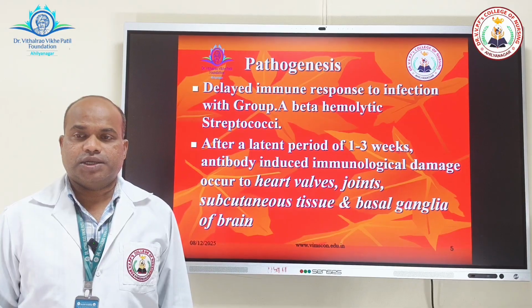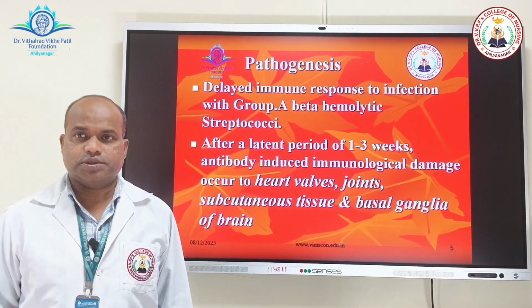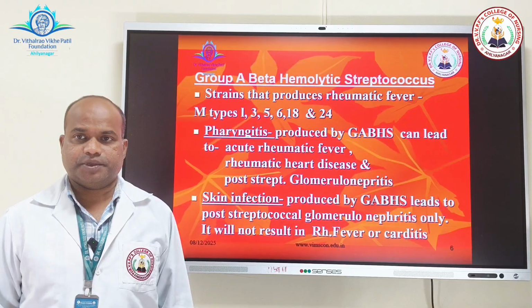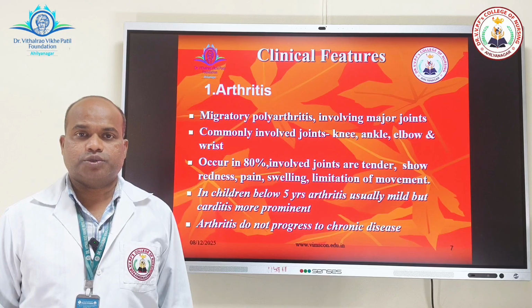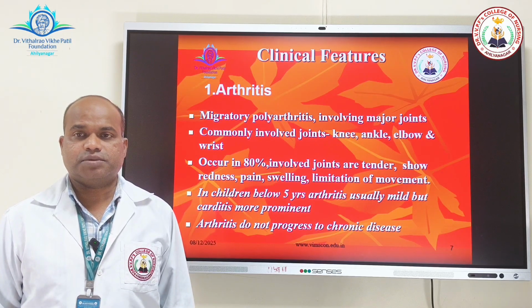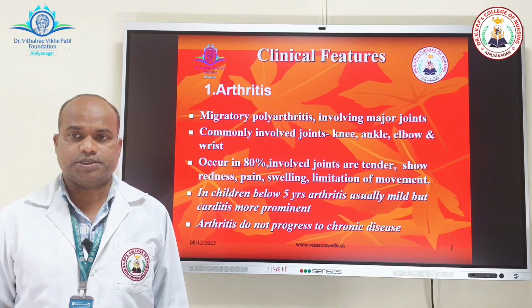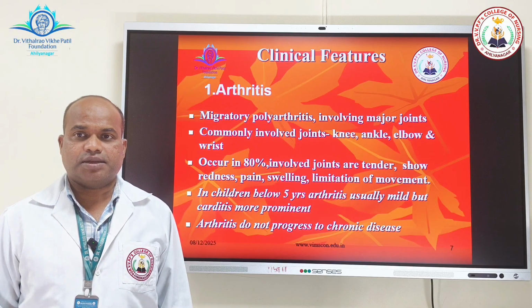It initially causes sore throat, and the sequelae of the sore throat will be heart or any other connective tissue involving joints or subcutaneous nodules and then central nervous system. The clinical features, mainly we have to discuss about Jones criteria, where some major manifestations and minor manifestations have to be discussed. Now, the major manifestations, first comes the arthritis.